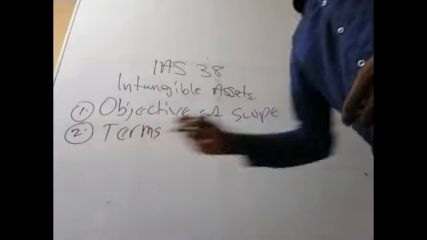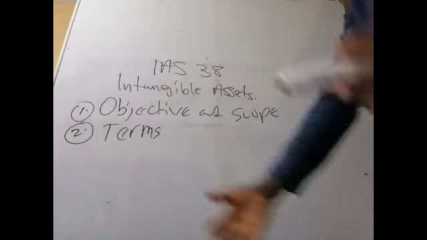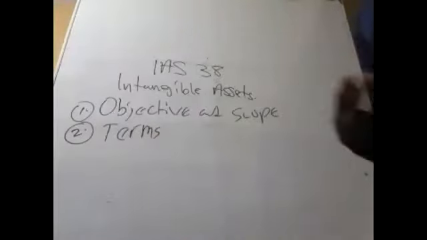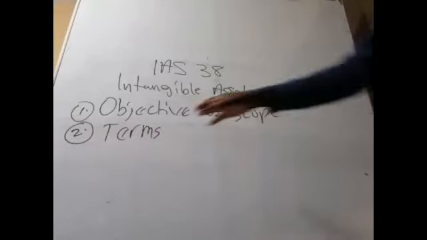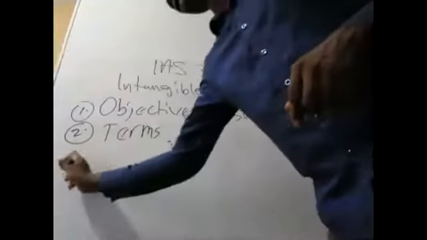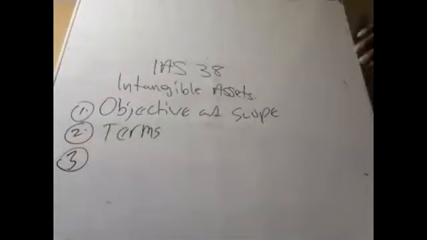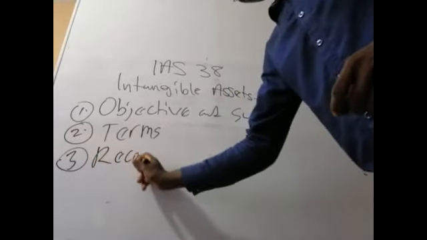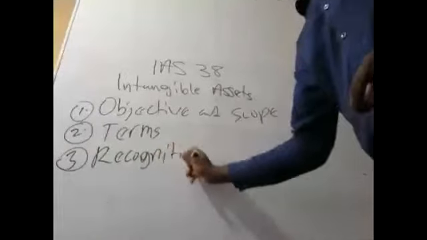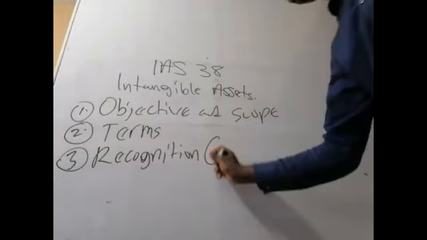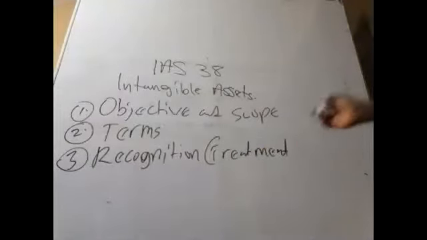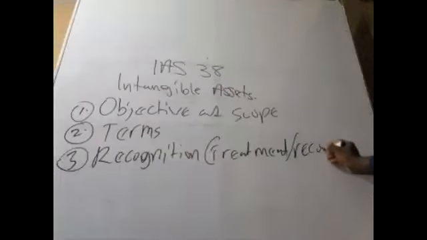So terms. Every standard comes with some terms. If you have any gadget, it comes with a manual, with some how-to-fix instructions. The same thing applies here. Number three is recognition. Recognition means how it must be recorded, the accounting treatment. Recognition simply means how it must be recorded. The recording. That is all.